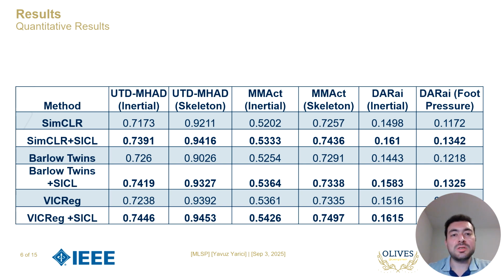Here, we present the results for our subject invariant contrastive loss, or SICL. So we applied our loss function on top of three popular contrastive methods: SimCLR, Barlow Twins, and VICReg.